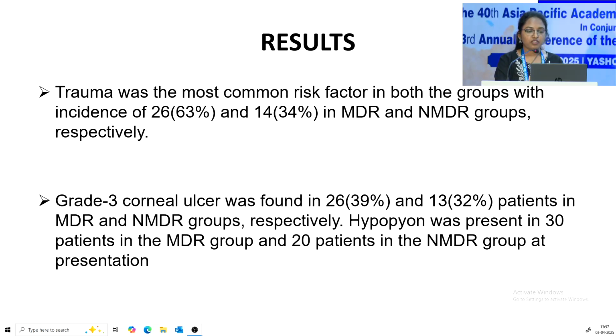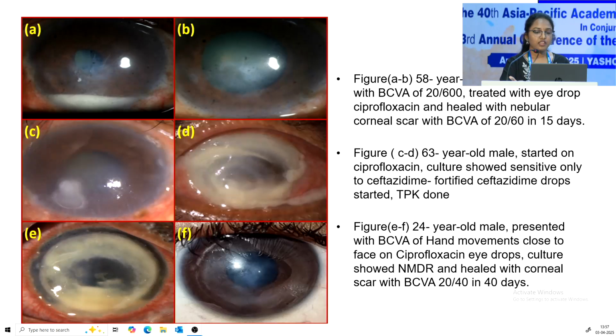So in our study we found that trauma was the most common risk factor in both the groups, and the more severe grade 3 ulcers were found in 39% in the MDR group and 32% in the non-MDR group. So this is a picture.